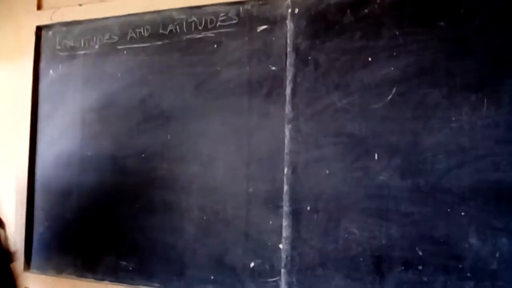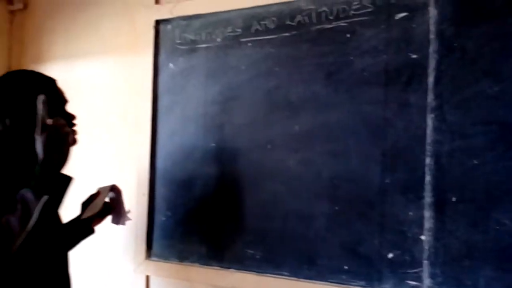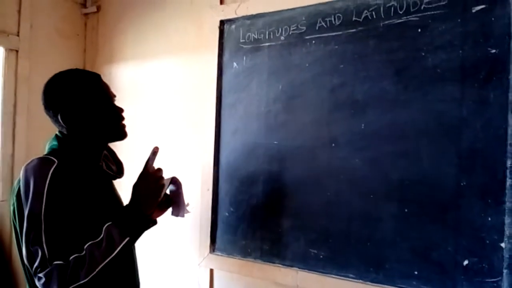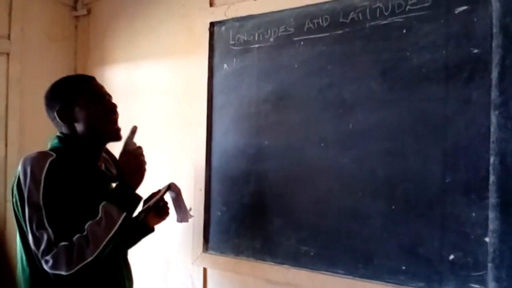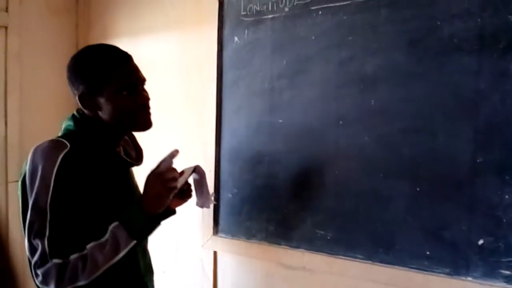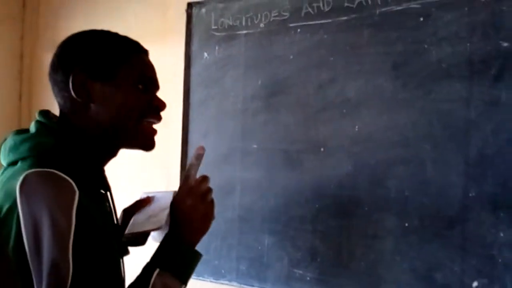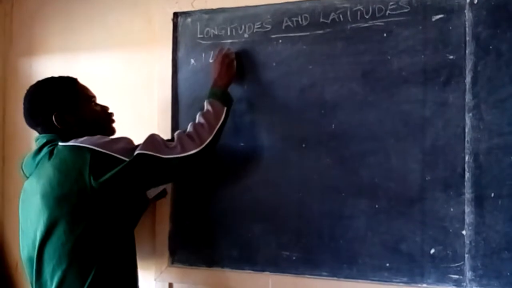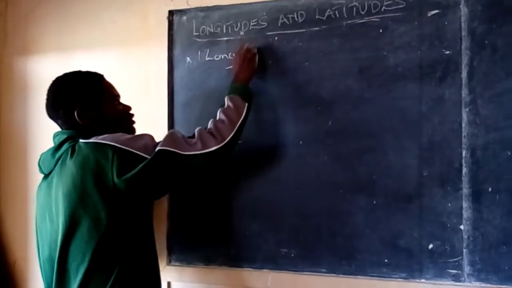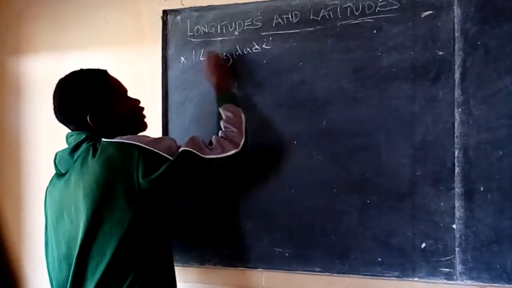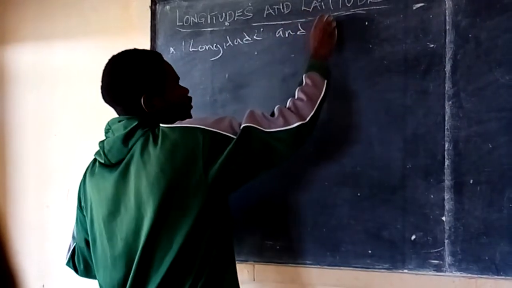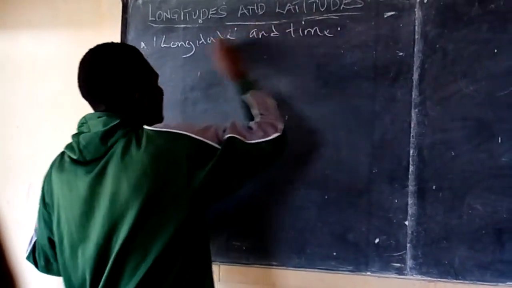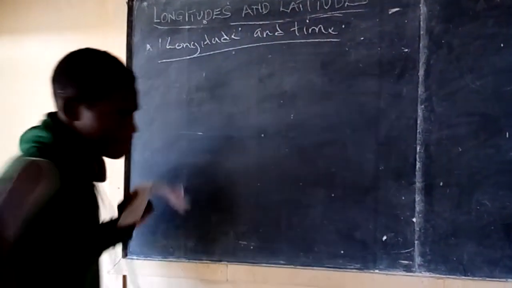In longitude and time, we deal with only two things: longitude itself and the time. There is nothing we consider on the latitude. The change in time is brought about by the change in longitude. To calculate times, we only consider the longitude. Now we have that subheading, longitude and time.